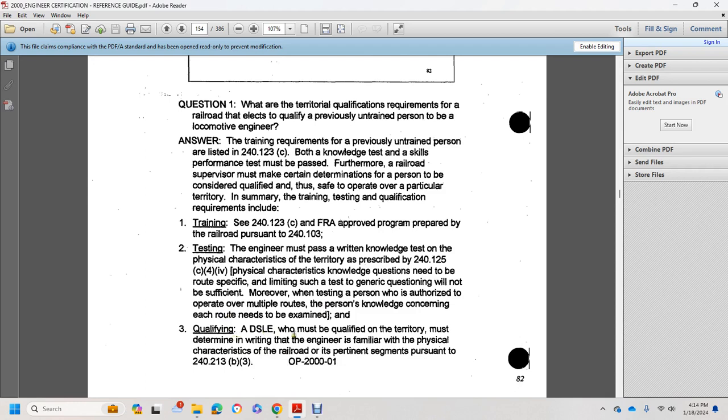Qualifying a designated supervisor of locomotive engineers must be qualified on the territory and must determine in writing that the engineer is familiar with the physical characteristics of the railroad in pertinent segments pursuant to